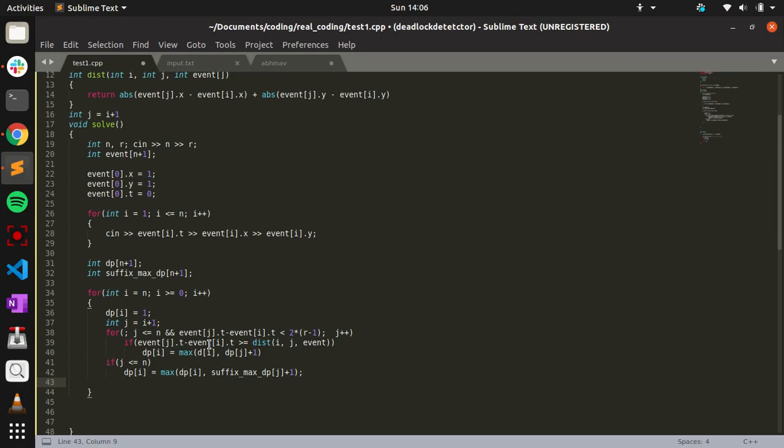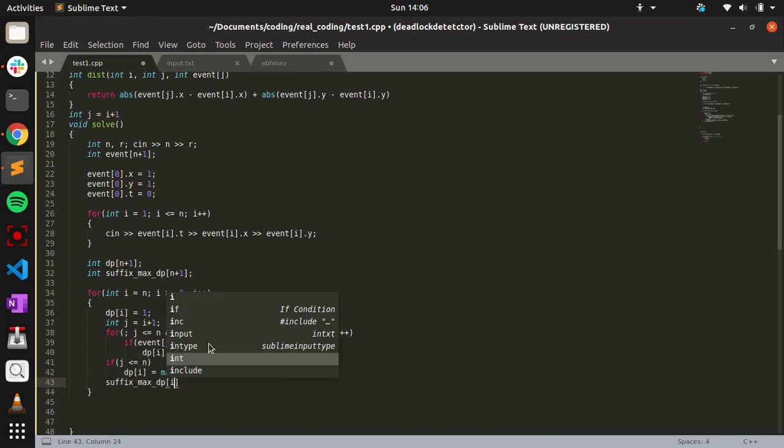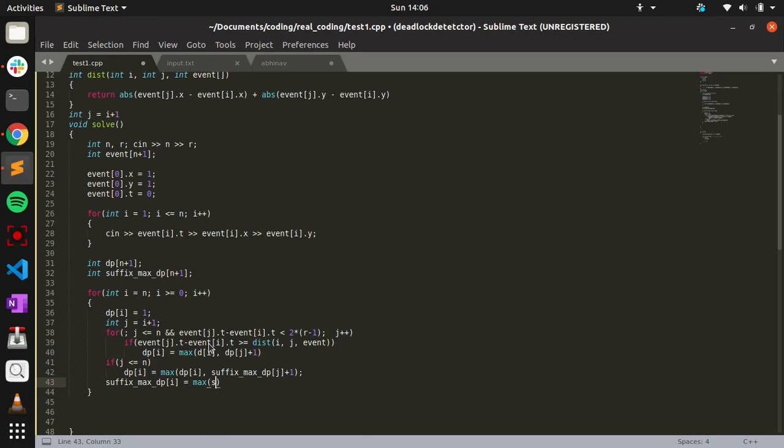After that, we have to update the suffix max dp i with the maximum of suffix max dp i plus 1 comma dp of i. We are just storing the maximum suffix maximum from the right end. But what if i equals n? In that case, it is just dpi, right?